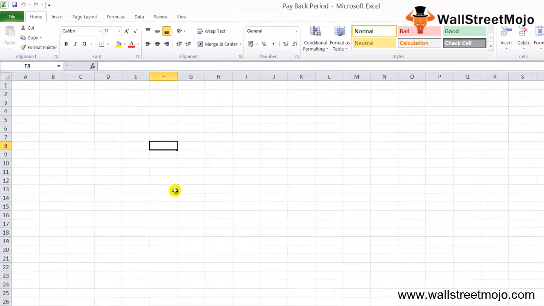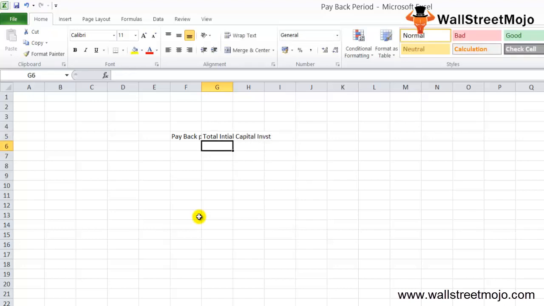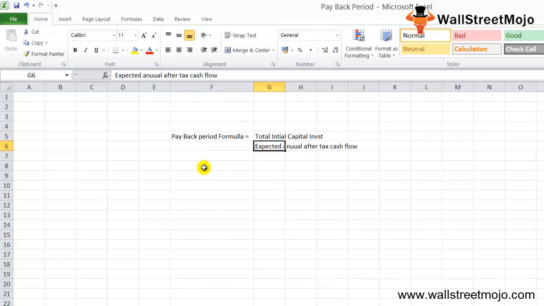The payback period formula is equal to the total initial capital investment divided by the expected annual after-tax cash flow.